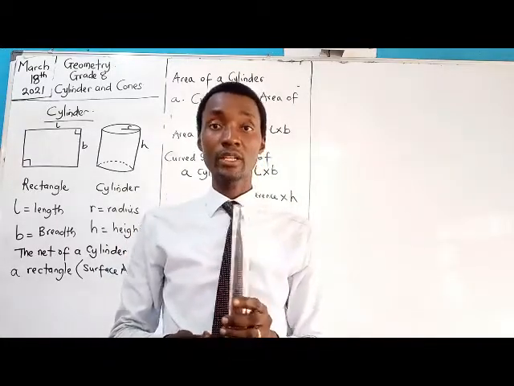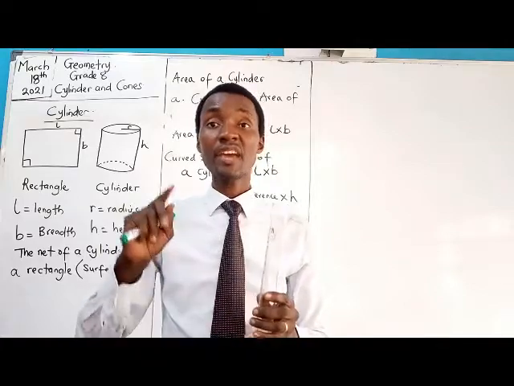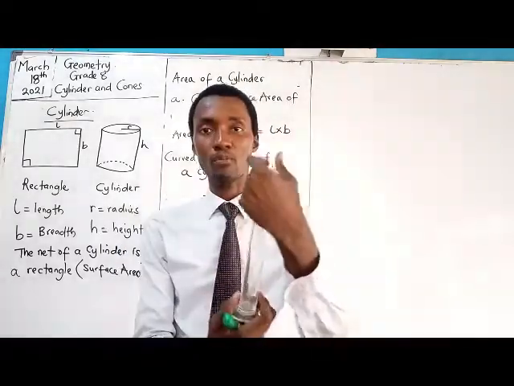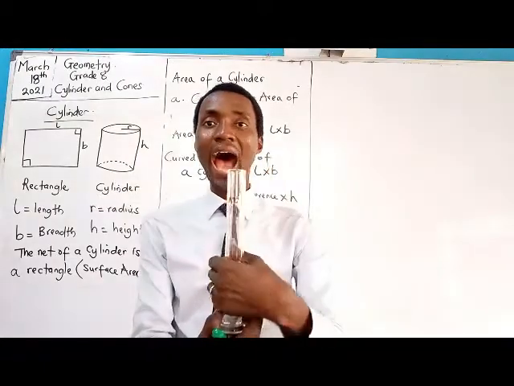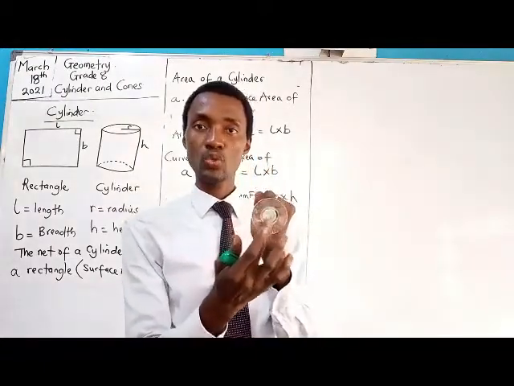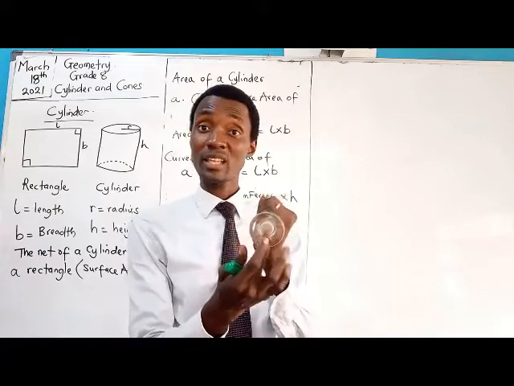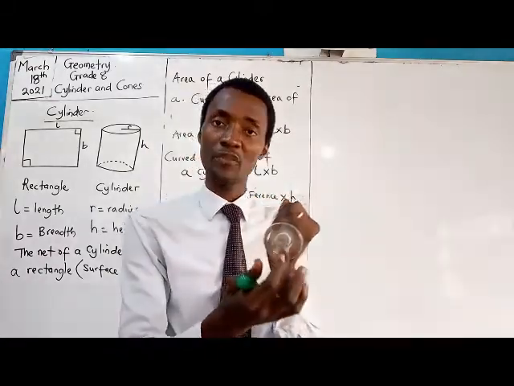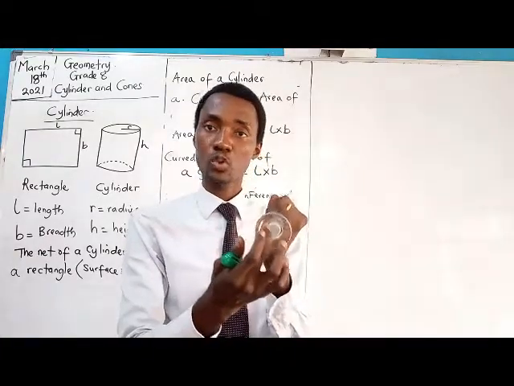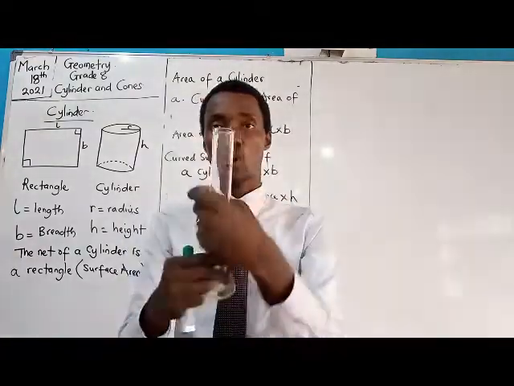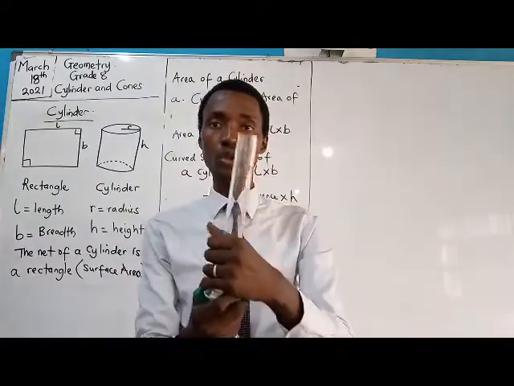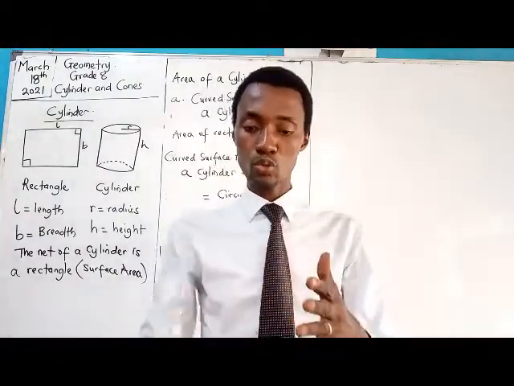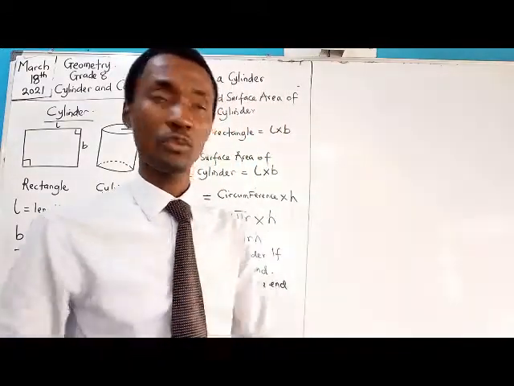So this is an example of a cylinder that is opened at one end and closed at the other end. In looking for the area, it will be this curved surface I'm rubbing around, and this part that is closed. Those are the things that will form the area. The area of this is a circle, and I know the area of a circle as pi r squared. And then the curved surface area of this part will be 2 pi r h. So with that, we can go to the board and establish a formula for that.